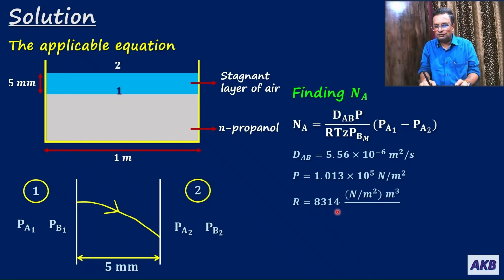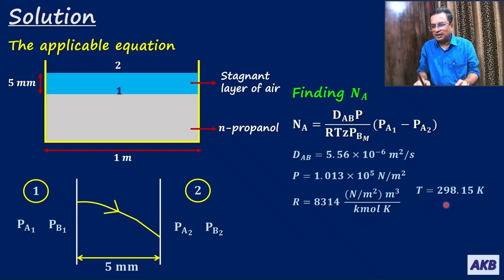R is 8314. Out of many values for R, I have chosen this value. If I choose R to be 8314, then its units will be Newton per meter square into meter cube per kilomole per Kelvin. That is, pressure is in Newton per meter square, volume is in meter cube, amount of substance is in kilomole, and temperature is in Kelvin.